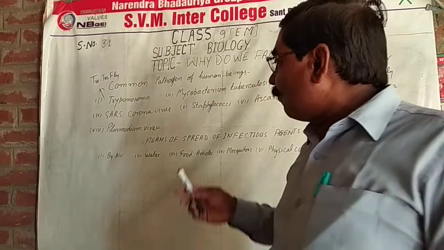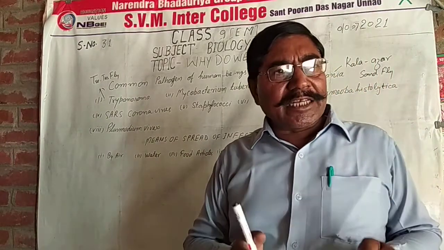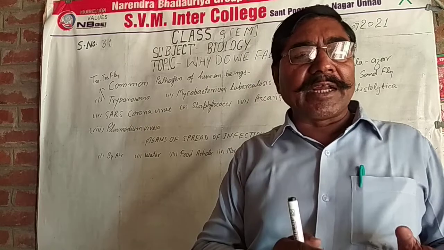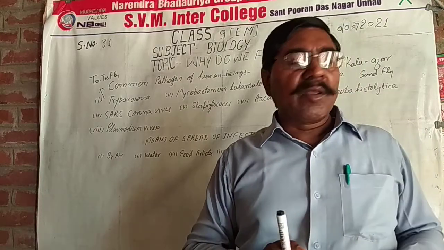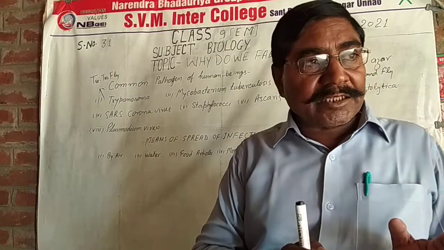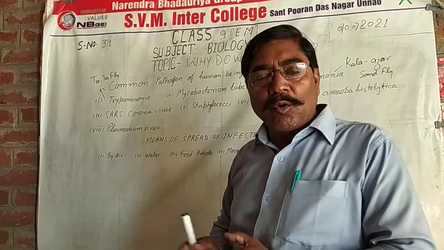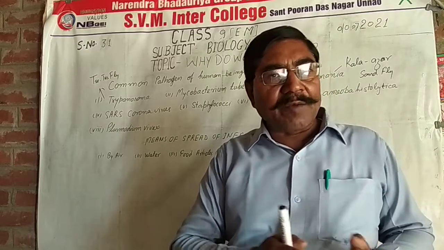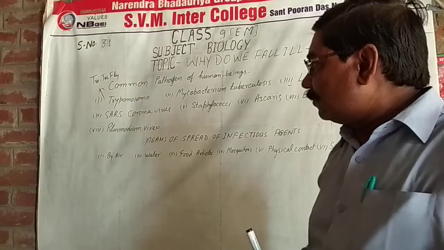Then the spread by water: the excreta and feces of diseased persons and animals also get into water, so the water is polluted. This polluted water has many types of microbes. If that water is taken by healthy persons, they can be infected.